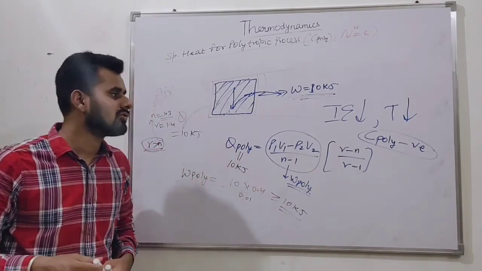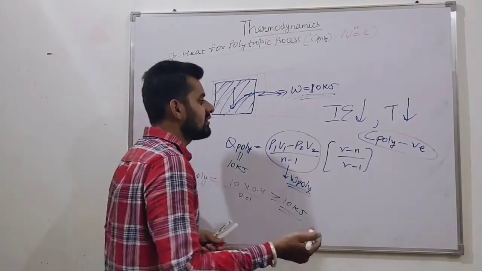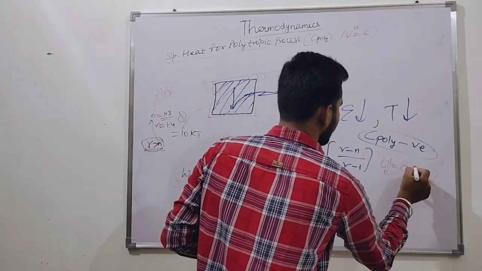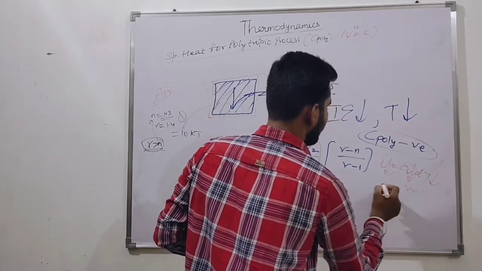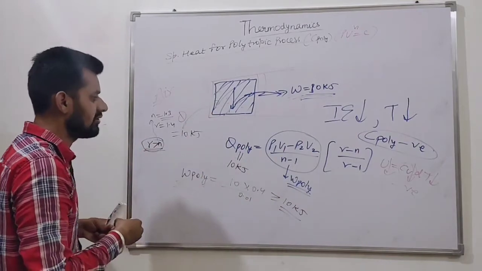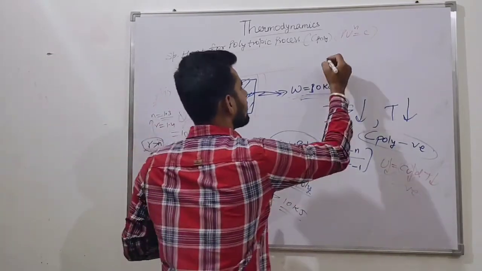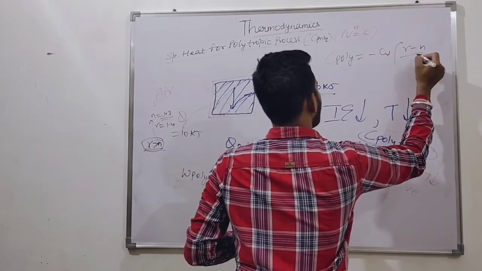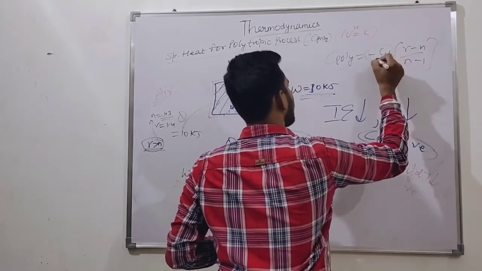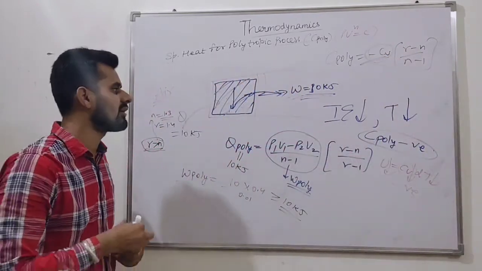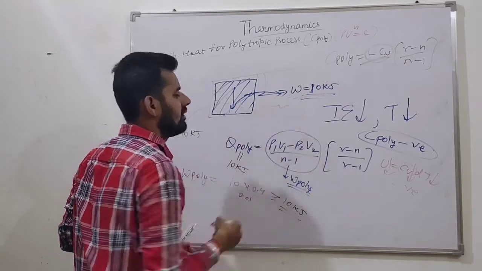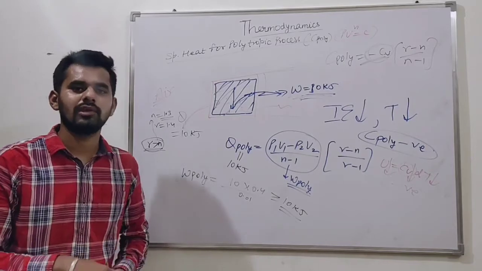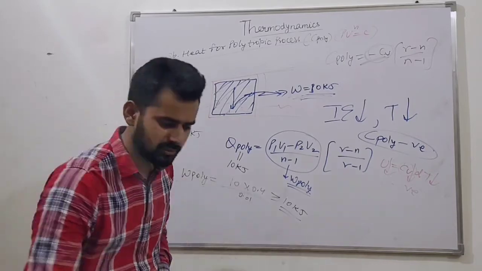C poly becomes negative. Why negative? Because internal energy depends on what? U is Cv dT. When U decreases, this term also decreases and turns out to be negative. So we can use the relation for C poly: C poly minus Cv equals Cv into gamma minus N upon N minus 1. So we can take it as negative, because the extra work term can be expressed in terms of internal energy only. Friends, this is basically all about the polytropic process.